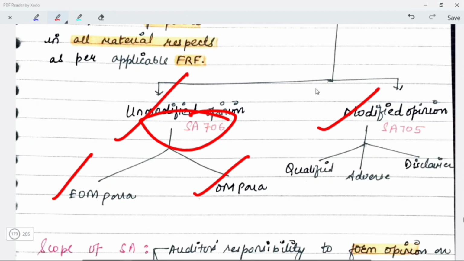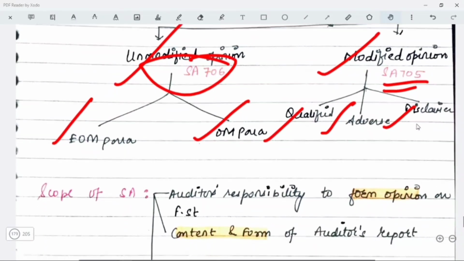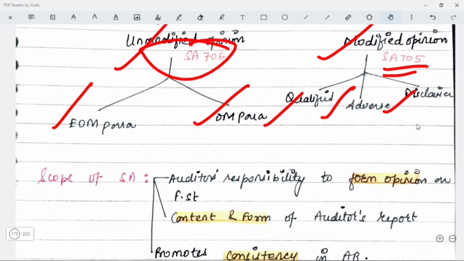First of all, let's talk about modified opinion under modified report. In this case, there are three types of opinions: first of all, qualified, then adverse, and third one is disclaimer of opinion. All these are discussed in detail in SA 705.